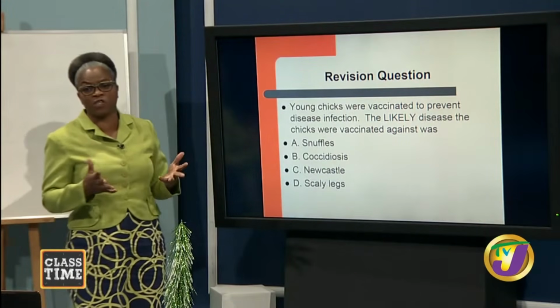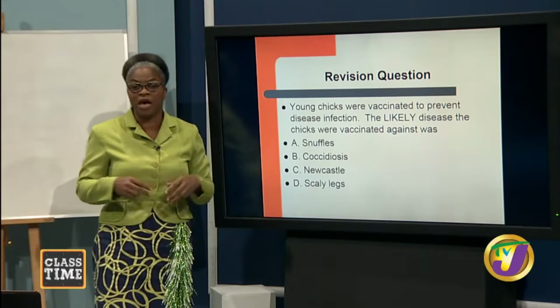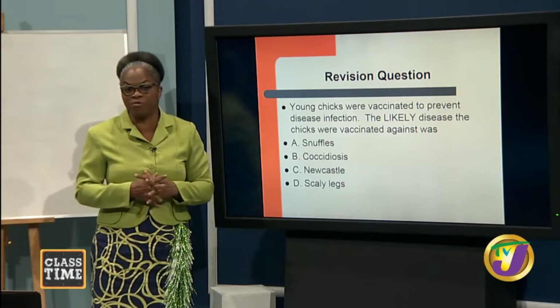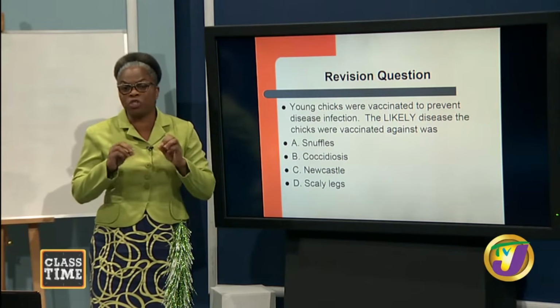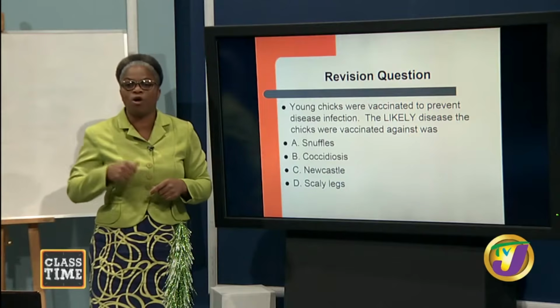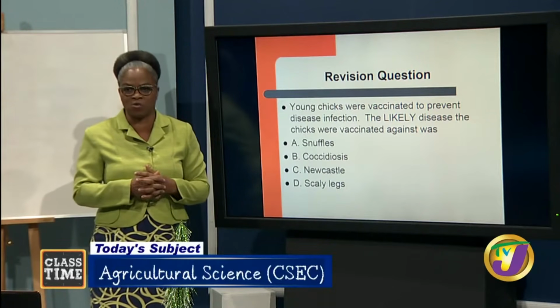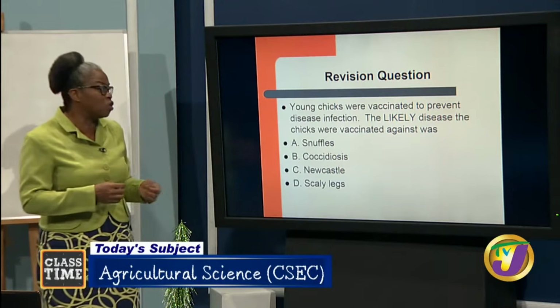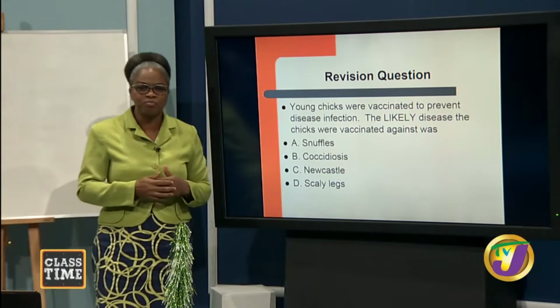So what we have done so far, students, we have looked at pests and diseases affecting rabbits and chickens. And students, when you have your farm, do not put chickens and rabbits in the same building, because as I said before, both of them are affected by coccidiosis. So these things are very important. Let us move now to look at some revision questions.